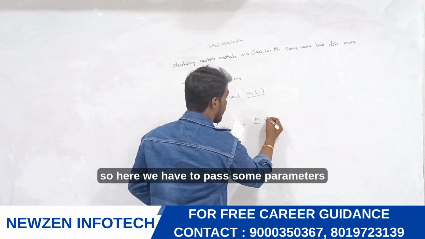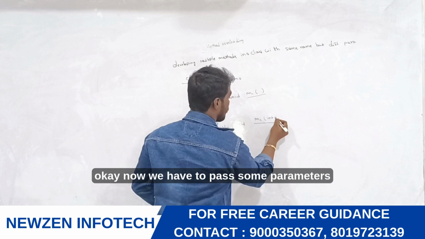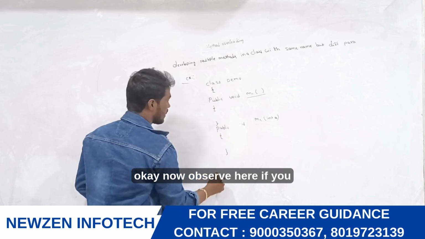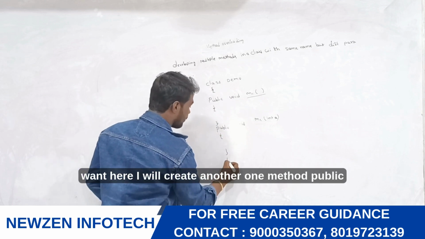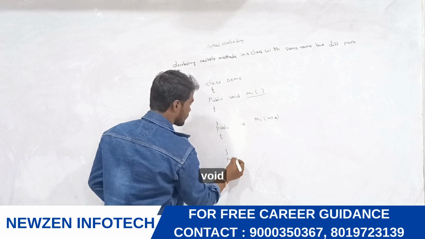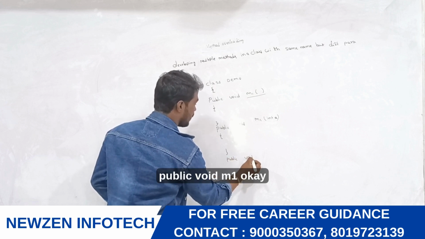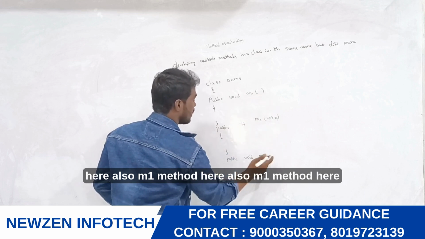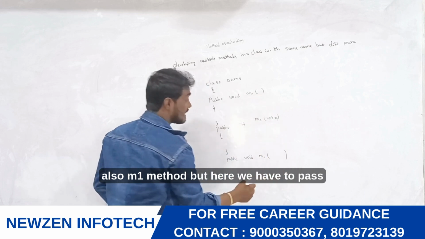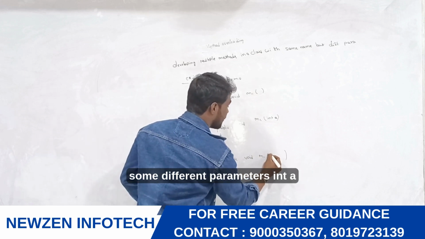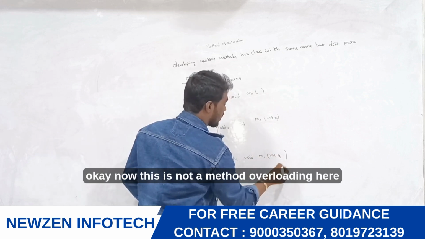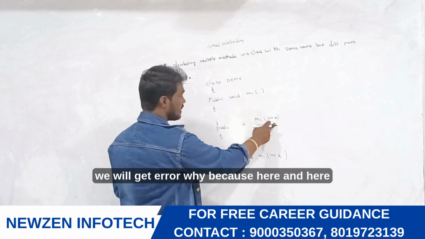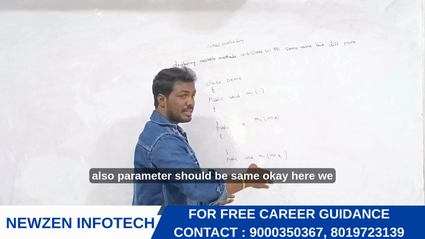Now we have to pass some parameters. Observe, here if you want, I'll create another method, public void m1. Here also m1 method, here also m1 method, but here we have to pass some different parameters, int a. Now this is not method overloading. Here we will get an error. Why? Because here and here the parameters are the same.